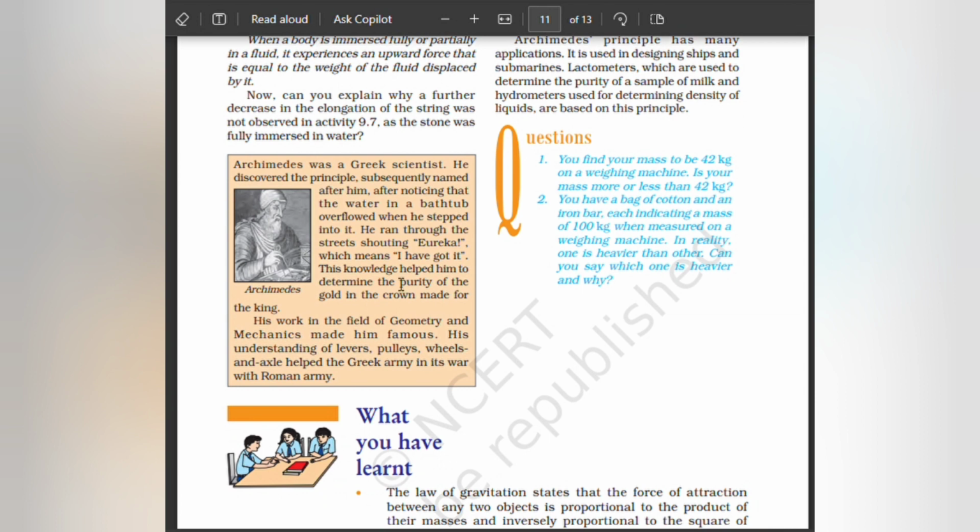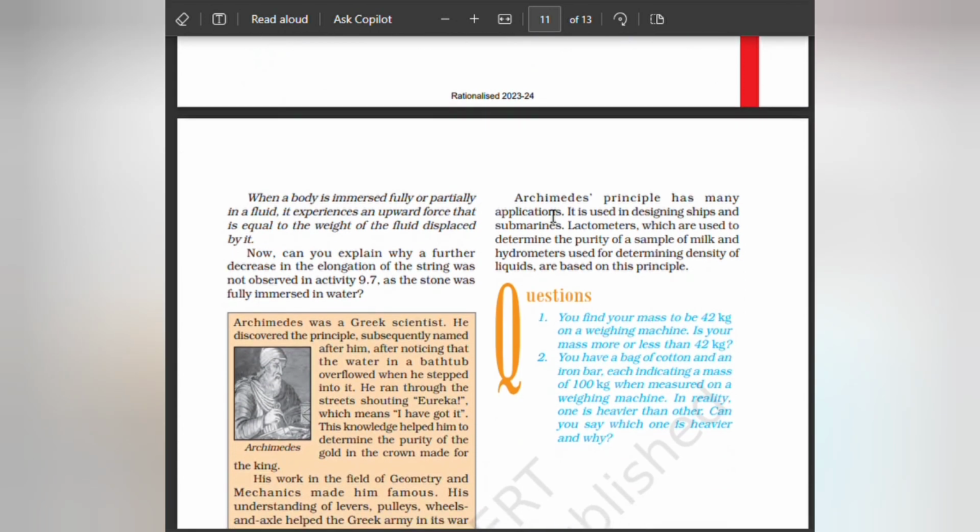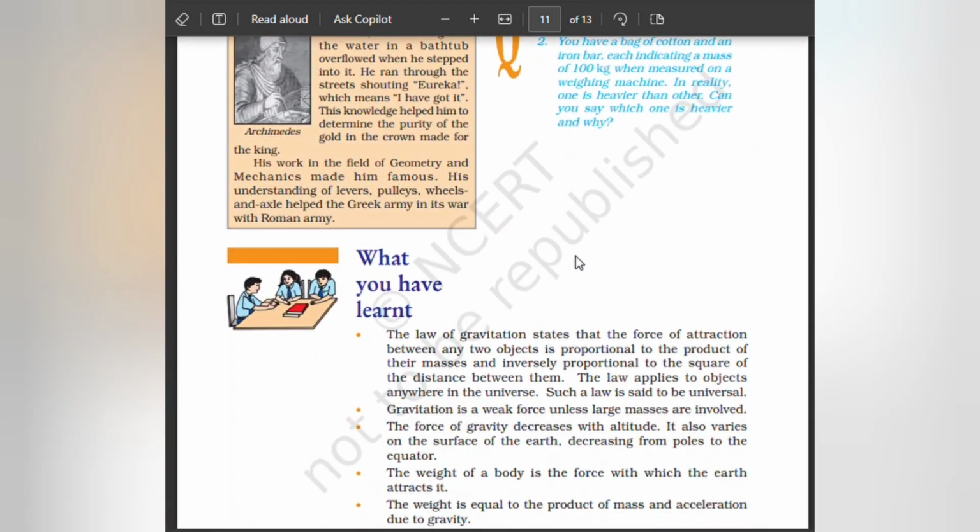This knowledge helped him to determine the purity of the gold in the crown made for the king. His work in the field of geometry and mechanics made him famous. His understanding of levers, pulleys, wheels and axles helped the Greek army in its war with the Roman army. Archimedes principle has many applications. It is used in designing ships and submarines. Lactometers, which are used to determine the purity of a sample of milk, and hydrometers, used to determine the density of liquids, are based on the principle.